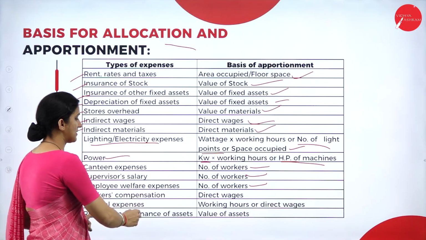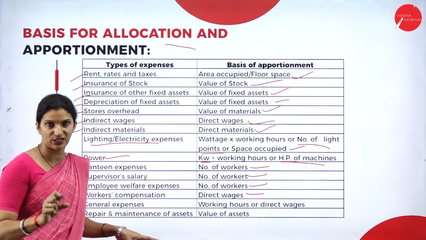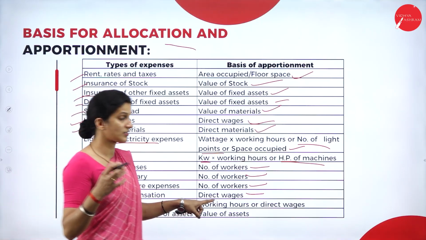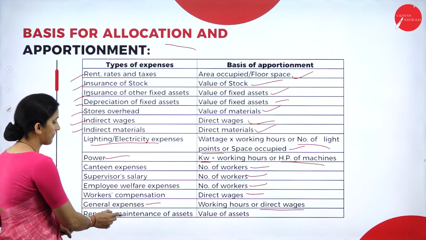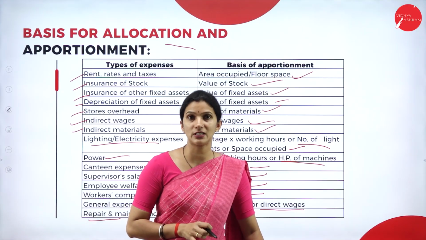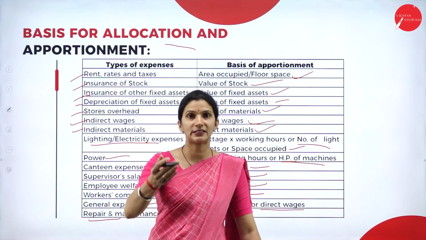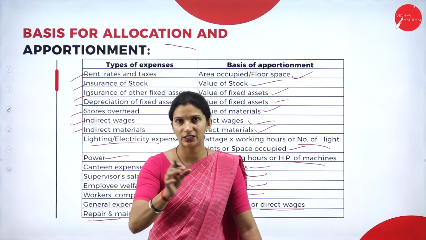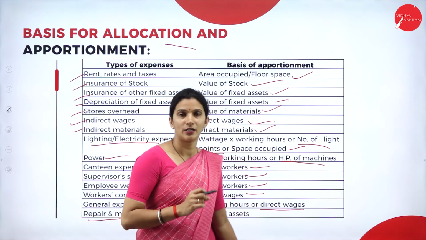And then workers' compensation fund: we can take either the number of workers or the direct wages as a basis of apportionment. And then general expenses we usually consider with direct wages as the basis of apportionment. Then repairs and maintenance. Suppose repairs on machinery of 5,000 is given. How to allocate these 5,000 to the individual departments? The basis of apportionment is the value of machinery. We take the ratio of the value of machinery in each department and then allocate the repair charges.